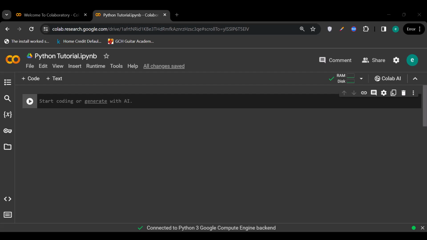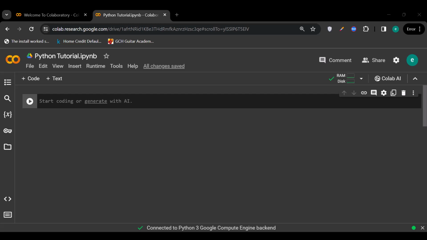Python is a multi-purpose language. It's used in the fields of web development, machine learning, data science, artificial intelligence, and software development. Yeah, that's why it's so widely popular.